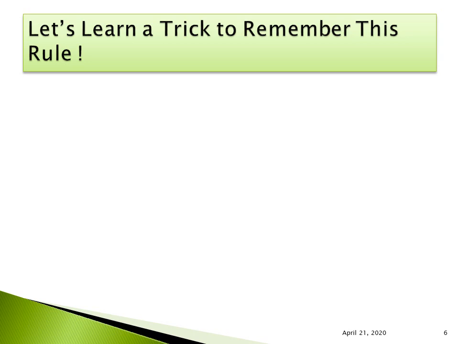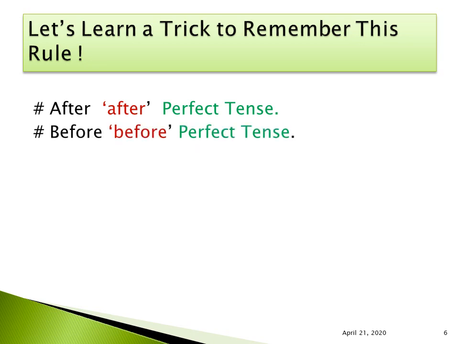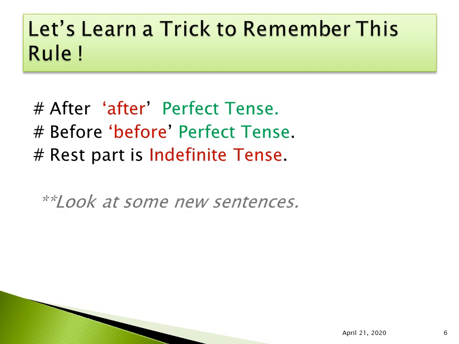Let's learn a trick to remember this rule. After perfect tense. Before perfect tense. It is very easy to remember. After, before, and the rest part is indefinite tense. So what you have to remember to write a correct sentence with after and before is just rhyming words: after perfect tense, before perfect tense. Rest part is indefinite tense.